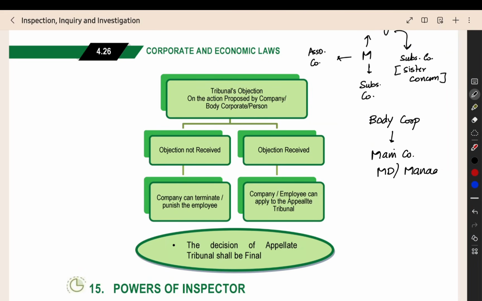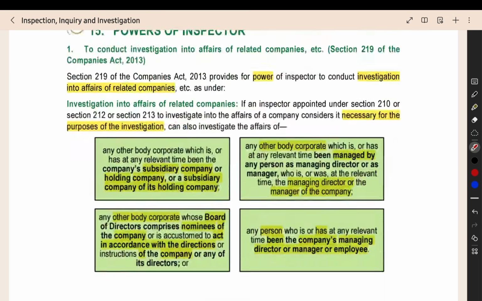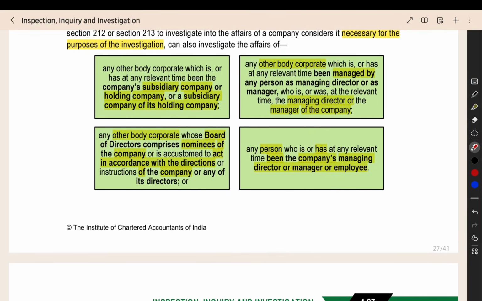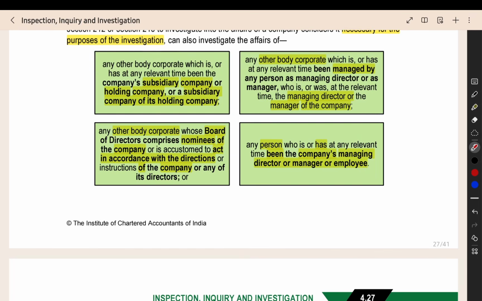Either it is currently being managed, or in the past the main company MD or manager was the MD or manager for the body corporate also. Then any person who has been the company's managing director or manager or employee at any relevant time. So some other person, he was a past MD, a past manager, a past employee, then you can inquire that person also.